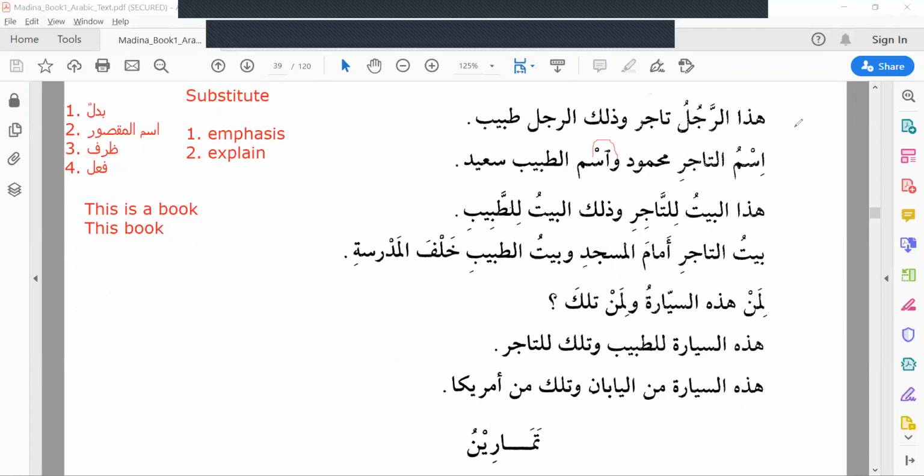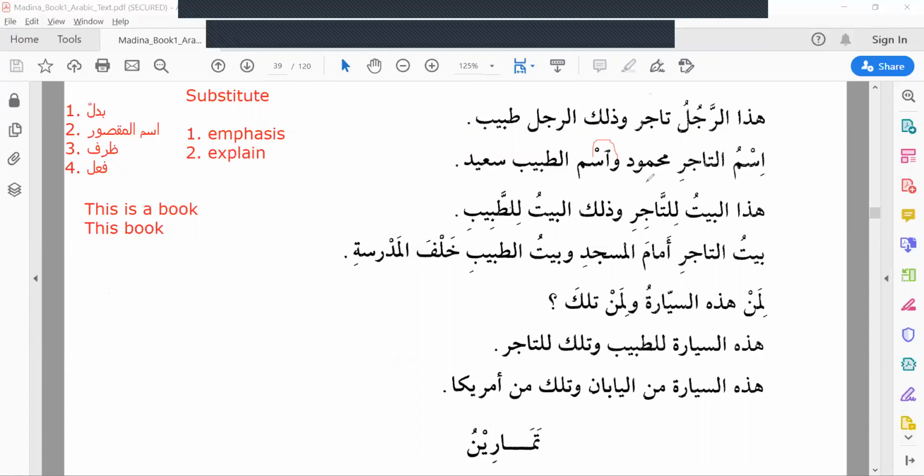So we have already learned two things related to Hamzatul Wasl. One is ibn, another one is ism. Alif in ibn, alif hamza in ism, both are Hamzatul Wasl. If it comes in the starting of the sentence, then we will read it.